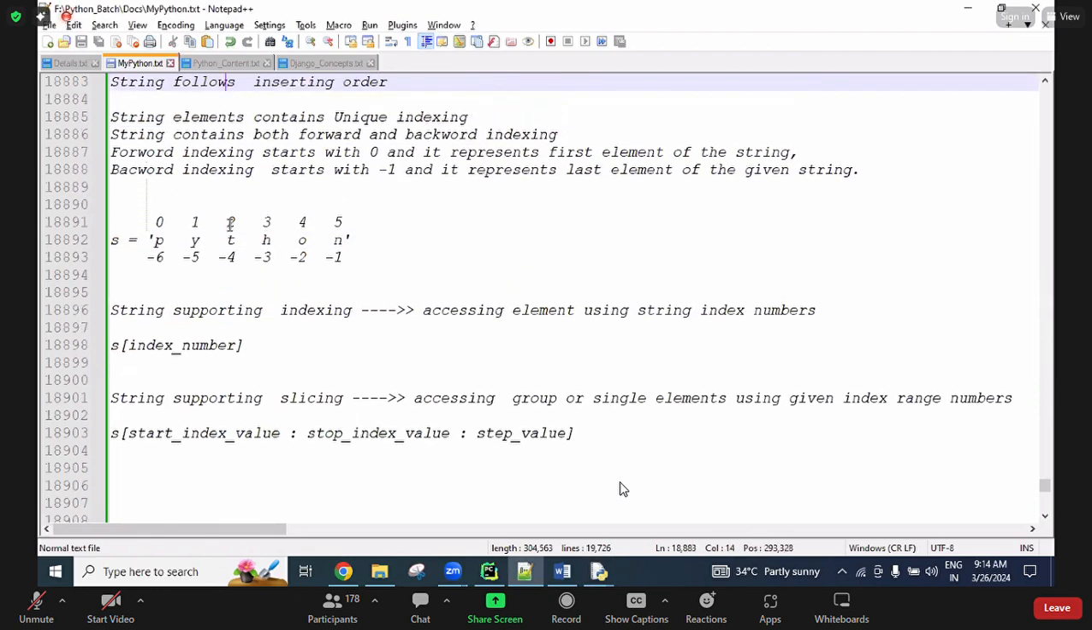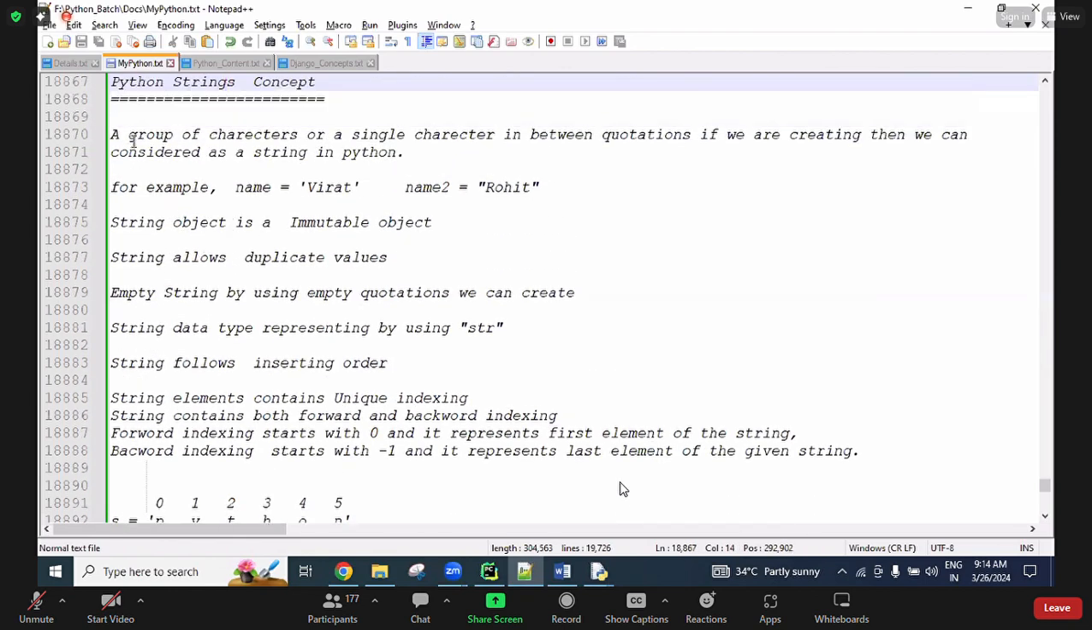Okay. So this is about some string related points. A group of characters or a single character in between quotations, if we create that, it is called a string. Okay, like this we can create. So string is an immutable object. It means once created in a memory allocation with some values, we cannot make any changes in that memory. String allows duplicate values, and empty strings we can create by using empty quotations. Okay, and the string data type is represented by str, and the string follows insertion order. Yes, given order only is stored in the memory. String contains unique indexing for every element.